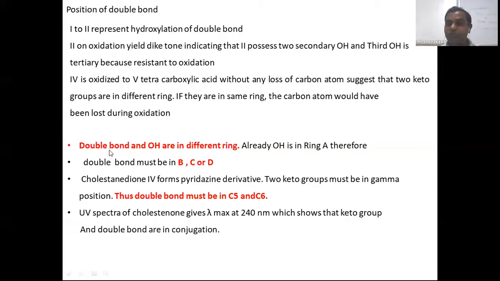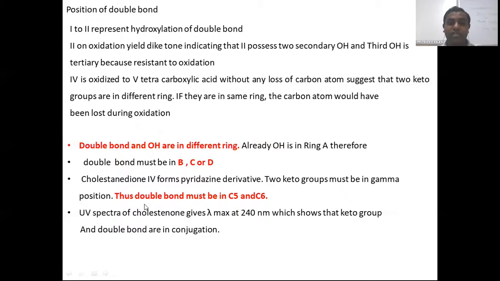So the hydroxy group, we know, is already present in ring A. So now the double bond might be possible on ring B, ring C or D. But the cholesterol diet used to give a pyridine derivative, which indicates that the ketone group must be in the gamma position. It indicates that carbon number 5 and carbon number 6 have one double bond.